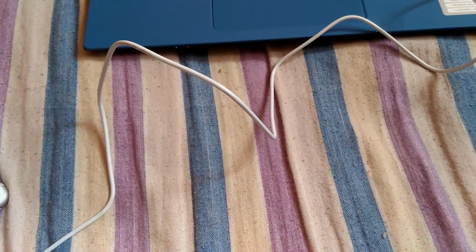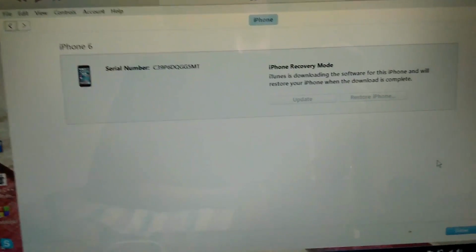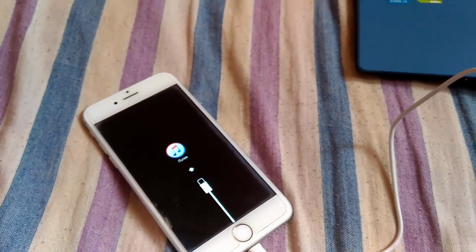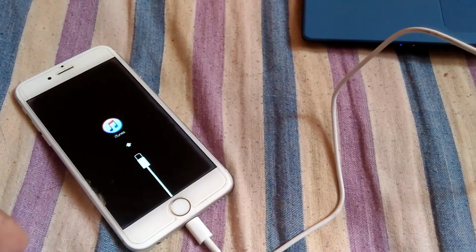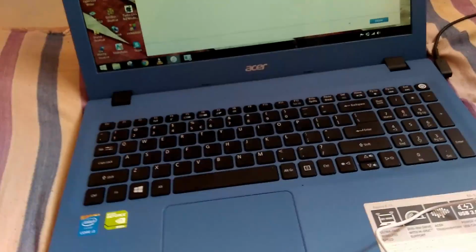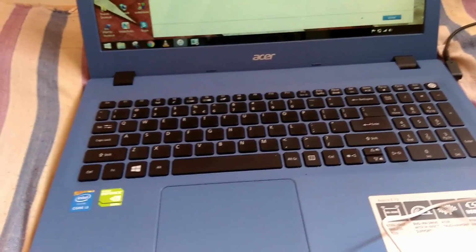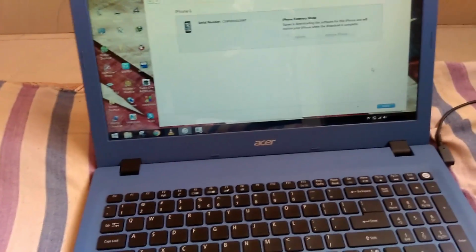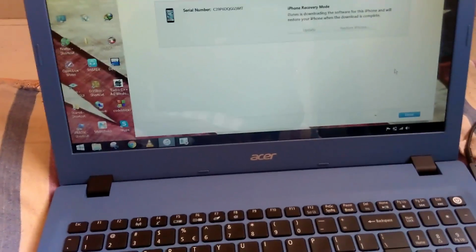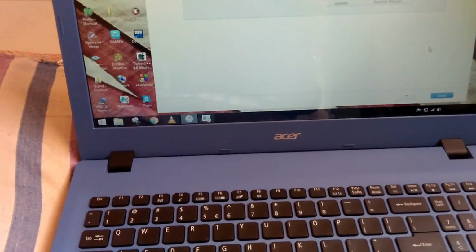You need to install iOS in the mode known as recovery mode. You can see that the current iPhone is in recovery mode. In a previous video I showed how to go to recovery mode and DFU mode of the iPhone. Basically in recovery mode, iTunes will install a fresh OS and also clear all your files from the iPhone.